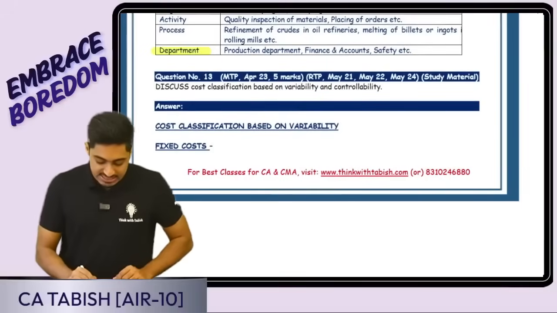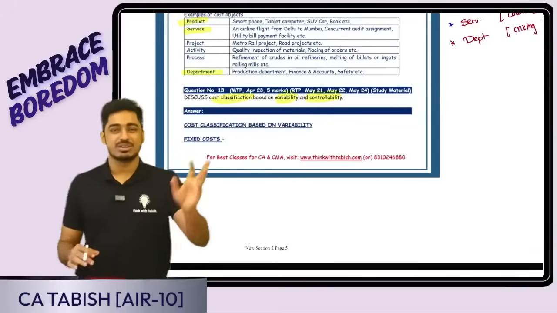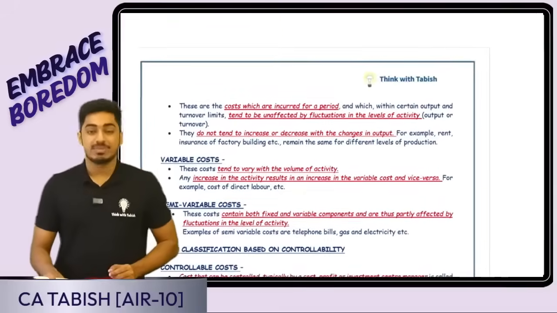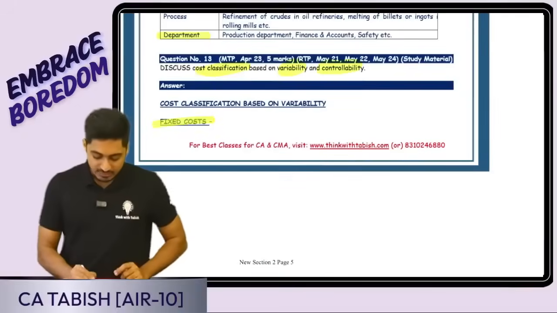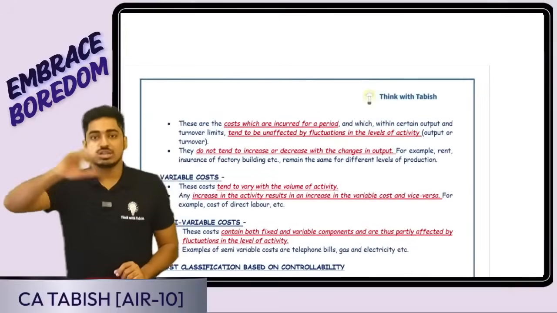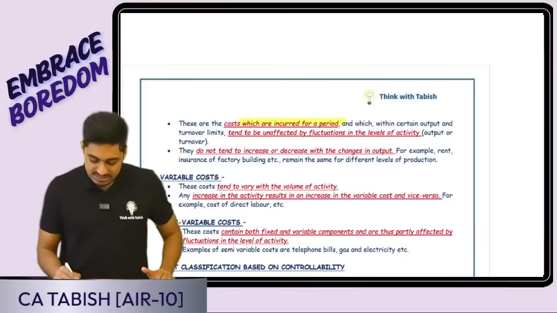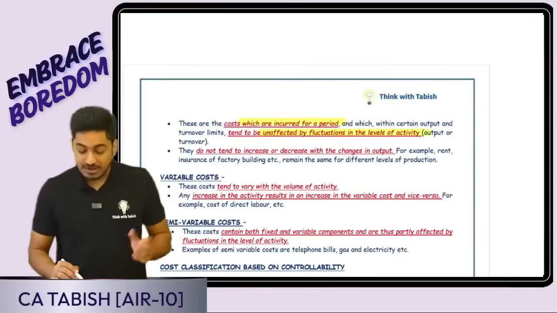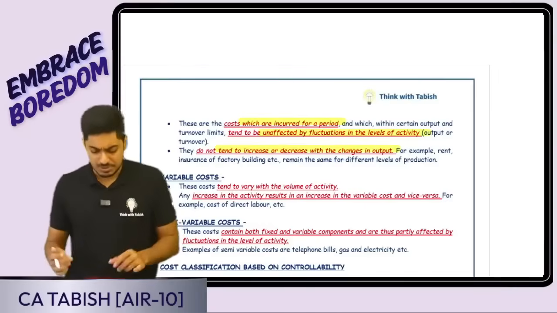Next question is: discuss cost classification based on variability and controllability. Something from basics we know. Based on variability, there are 3 costs: variable cost, fixed cost, semi-variable cost. Quickly, fixed cost does not change based on the level of output. You can give some examples, like rent. It is incurred for a period unaffected by fluctuations in the level of activity. It does not tend to increase or decrease with respect to change in the output.